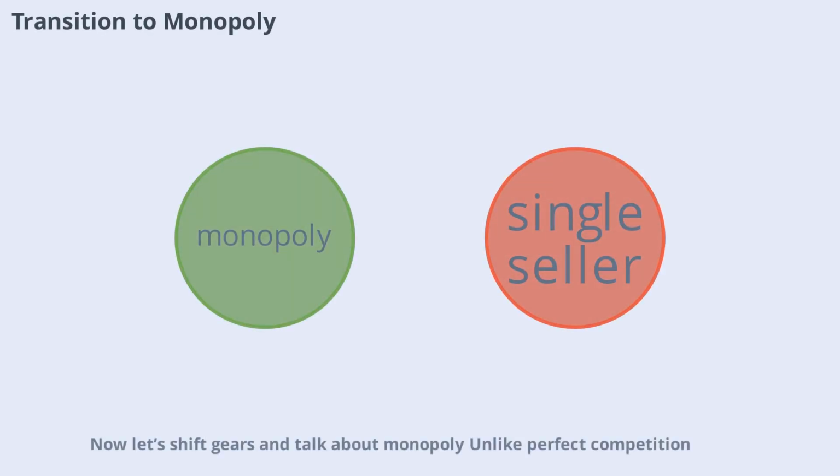Now let's shift gears and talk about monopoly. Unlike perfect competition, a monopoly is a market with only one seller. This single firm controls the entire supply of a product or service and can set prices without competition. Monopolies can arise from unique resources, government regulation, or technological advantages. Let's explore what makes a monopoly so different from perfect competition.